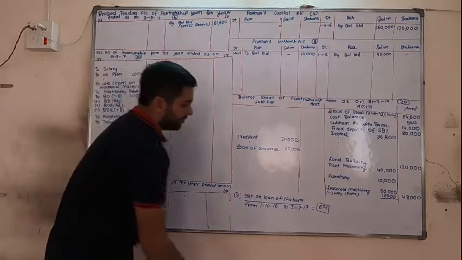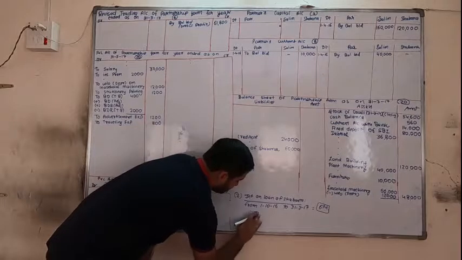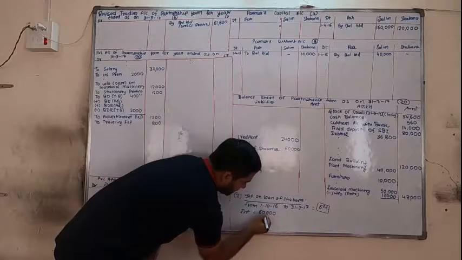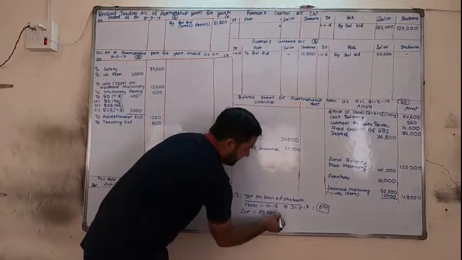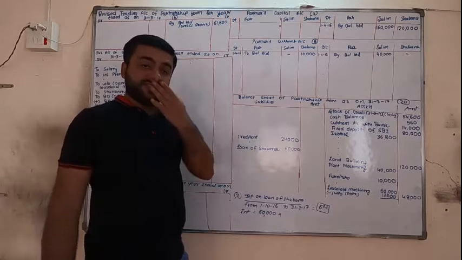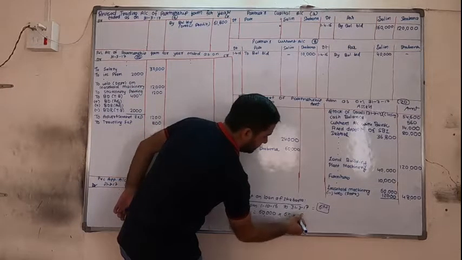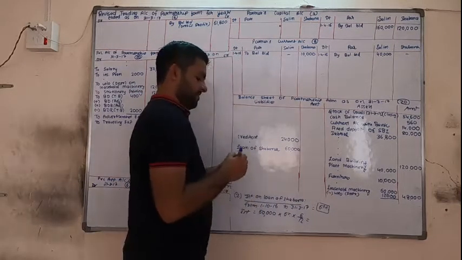Now loan is of 60,000. First we will write interest is equals to 60,000. Now Shabana is partner, no percentage is given, so directly 6%. So into 6% into 6/12.